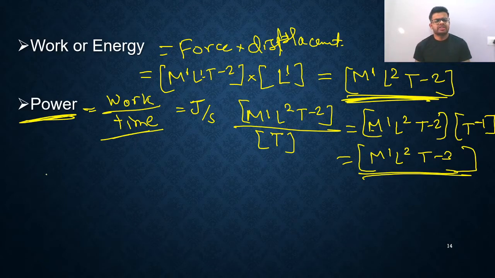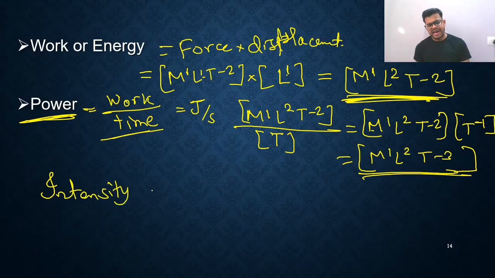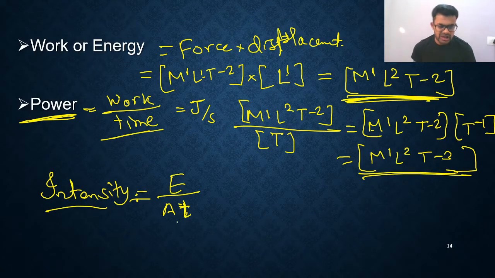Next, if anywhere it is given intensity, intensity of light or intensity of sound, how to write its dimensions? Intensity is energy per unit area per unit time. Energy passing per unit area per unit time is called intensity. So this physical formula you need to remember.